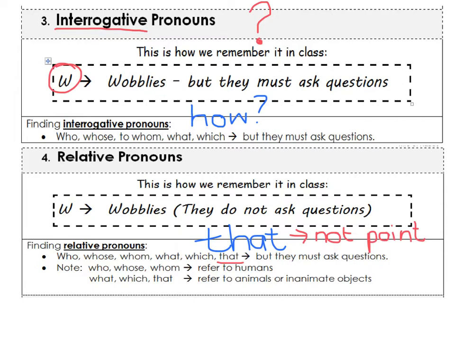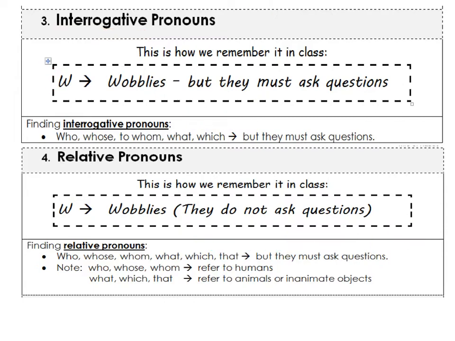Right, let's have a look at some examples. I'm going to give you some sentences, and you will decide if the words that start with a W are interrogative pronouns or relative pronouns. Let's look at the first sentence. Who is that boy? Do you notice that there's a W word and there's a that? Now we have to see if it complies to the rules of an interrogative pronoun and a relative pronoun.